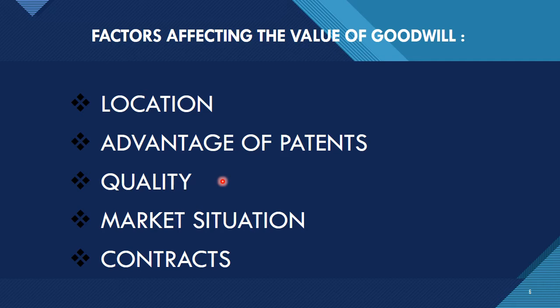Okay, the other factor is contract. Now, sometimes a firm has long-term contracts for sale and purchase of goods at favorable prices. This will also affect the profit and goodwill of the firm. There are other factors also. I have taken only the important factors and discussed them with you.